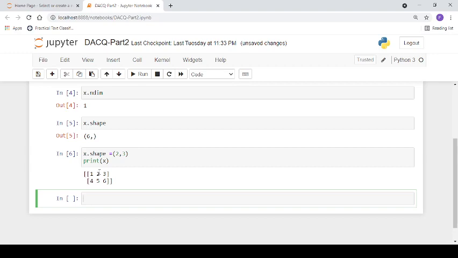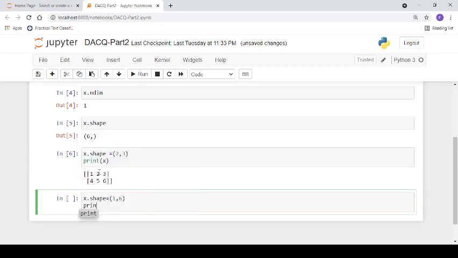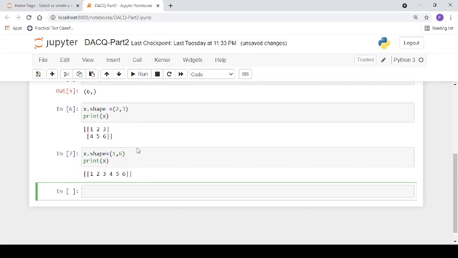If we convert the same array again to the original shape, we can write 1 row and 6 columns, and print x. So again we have this array. This is actually a 2-dimensional array, but with 1 row and 6 columns.